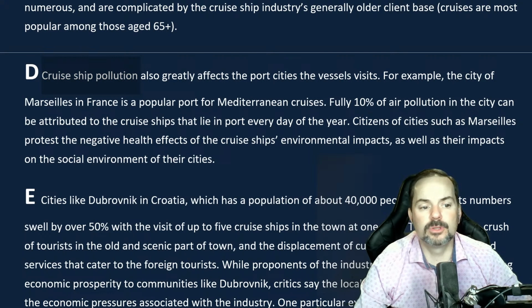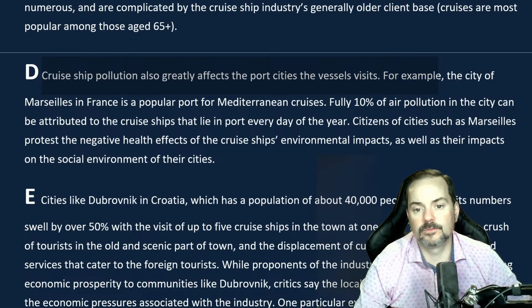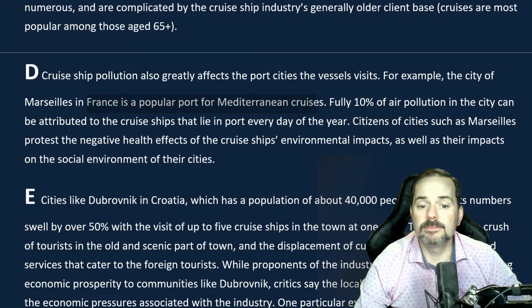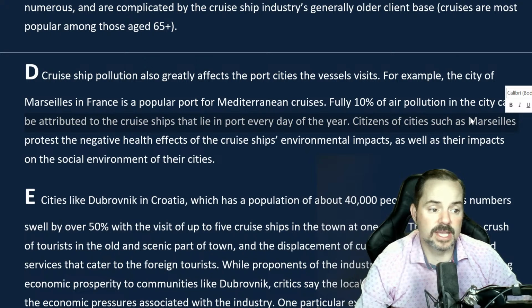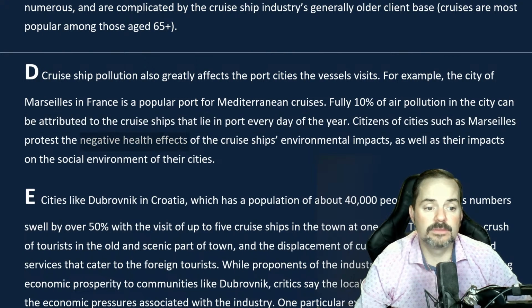Cruise ship pollution also greatly affects the port cities the vessels visit. For example, the city of Marseille in France is a popular port for Mediterranean cruises. Fully 10% of air pollution in the city can be attributed to the cruise ships that lie in port every day of the year. Citizens of cities such as Marseille protest the negative health effects of the cruise ships' environmental impacts, as well as their impacts on the social environment of the cities.